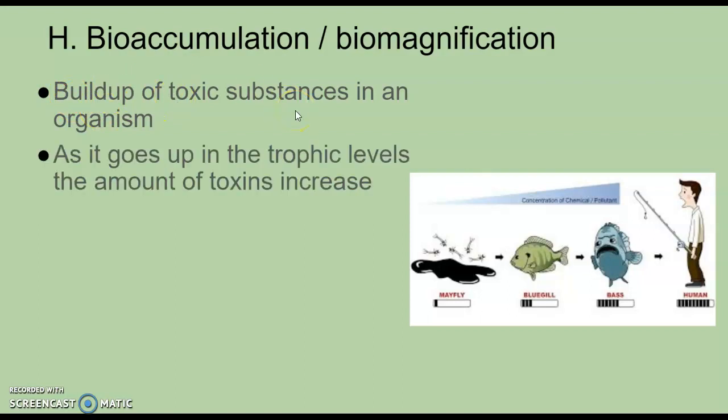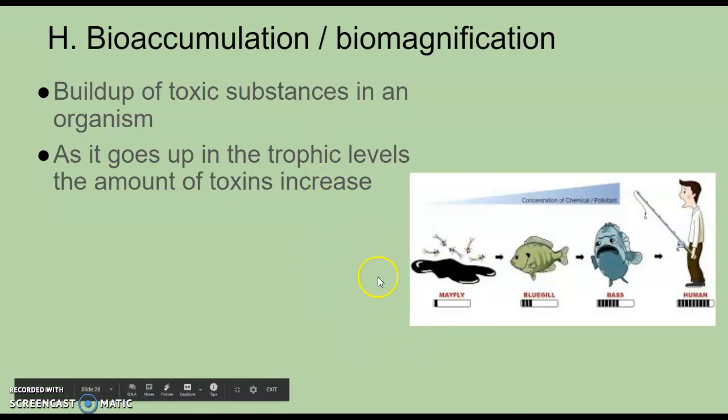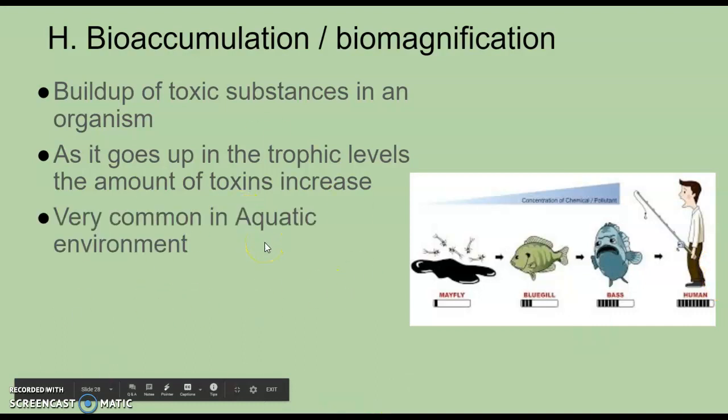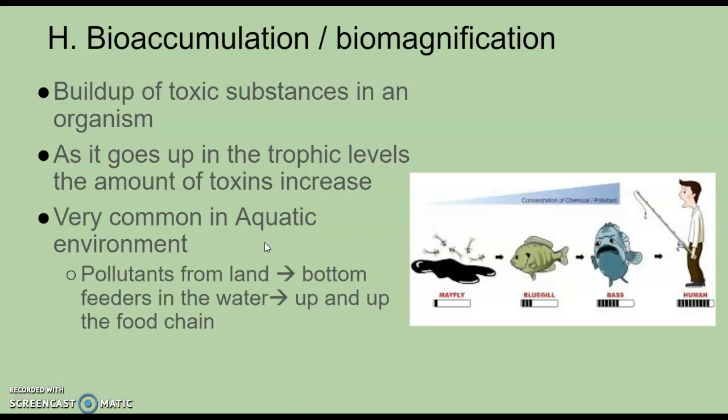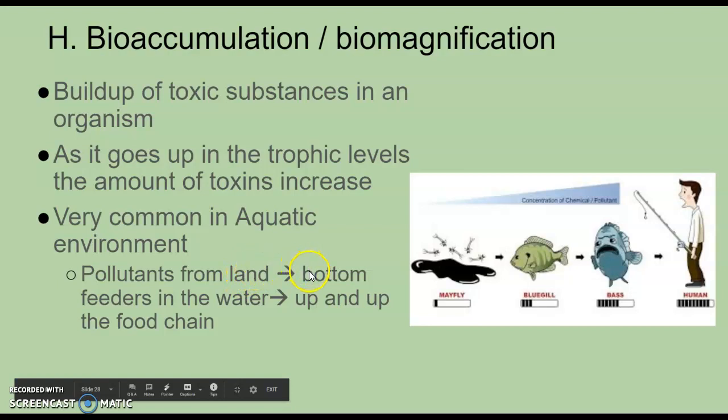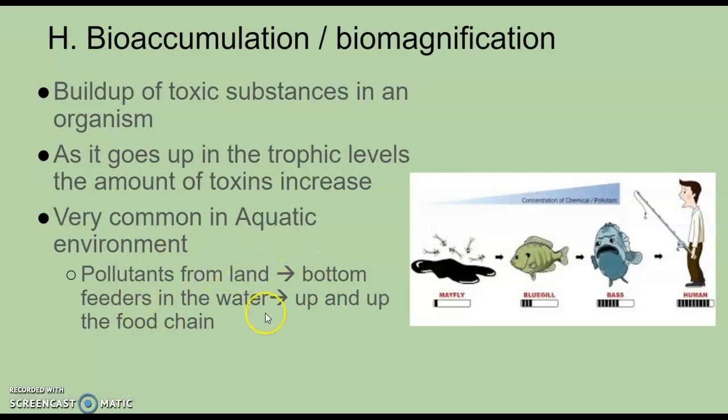As it goes up the trophic levels, if there's any toxins towards the beginning of this line, that amount of toxins is going to increase. This is very common in aquatic environments. So why is this? Because pollutants from the land end up in the water. The bottom feeders in the water eat those pollutants. And imagine those small critters that eat those bottom feeders, they have this toxin inside of them, right? Well, their predators are going to eat those, therefore they have all the toxins that they had.